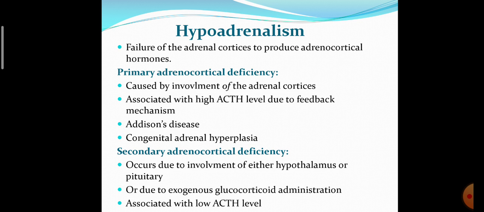Secondary adrenocortical deficiency occurs due to involvement of either the hypothalamus or pituitary, or due to exogenous glucocorticoid administration, and is associated with low ACTH level.